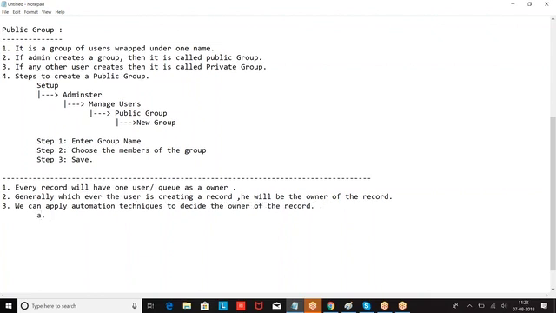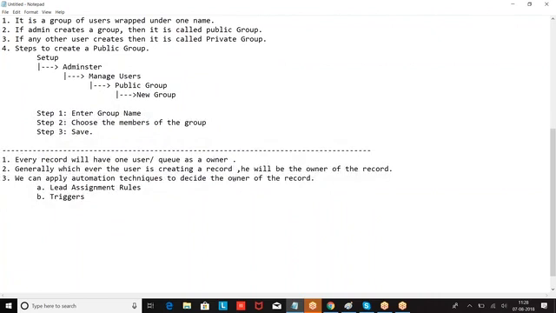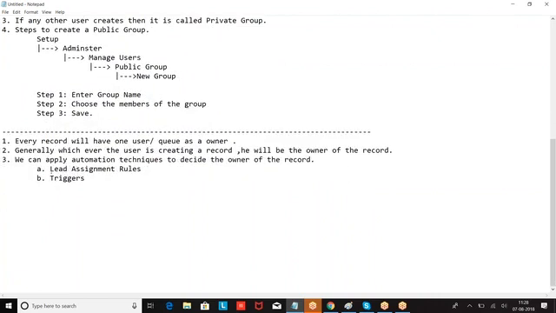So what are the automation techniques? One is lead assignment rules. Second, triggers. Lead assignment rules and triggers.